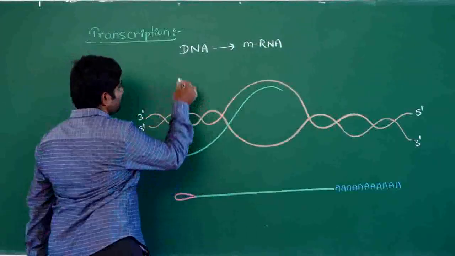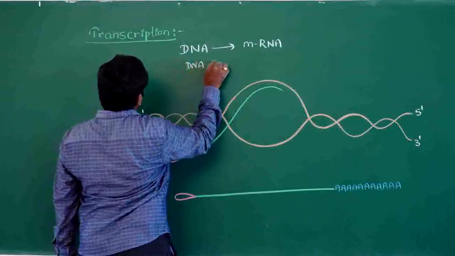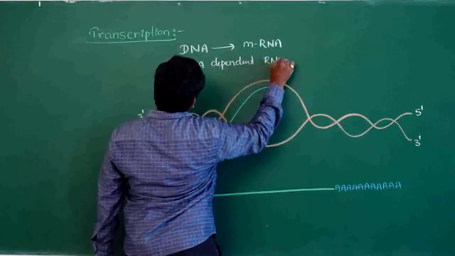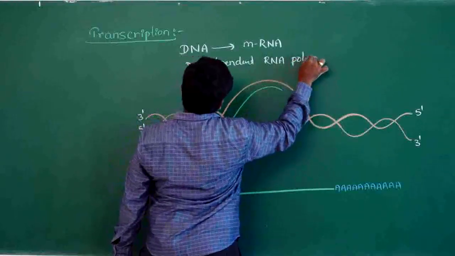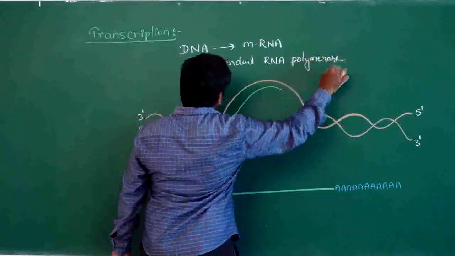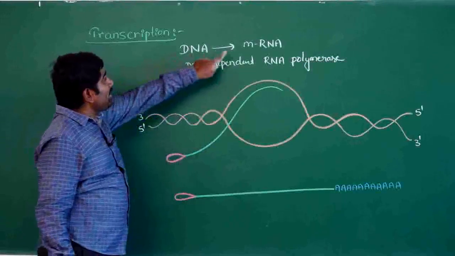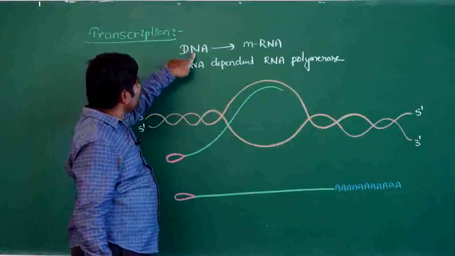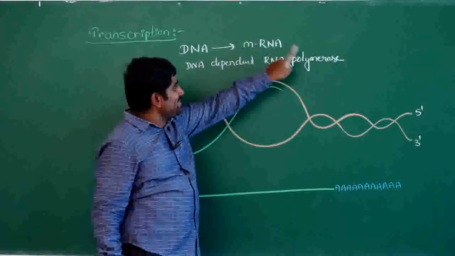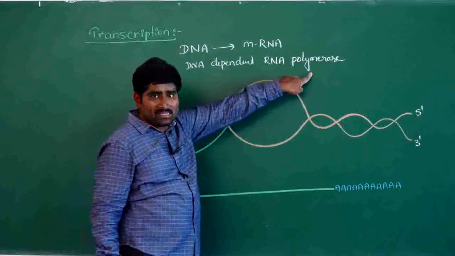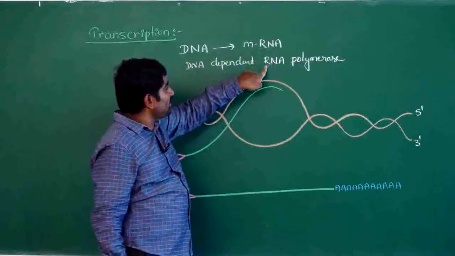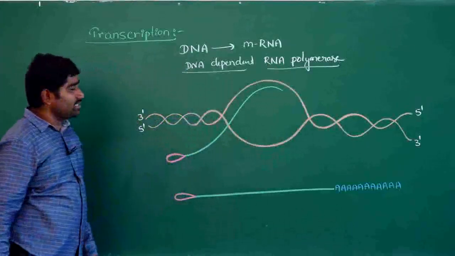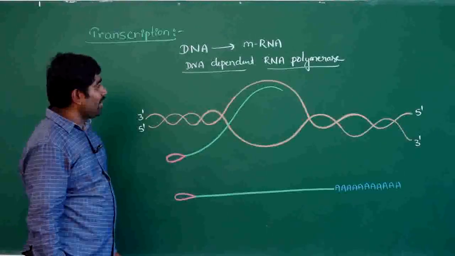The transcription process is mainly catalyzed by an enzyme called DNA dependent RNA polymerase. Because in this process mRNA is formed from DNA, it is called DNA dependent, and RNA polymerization is taking place, so it is called RNA polymerase. The enzyme that participates in the transcription process is called DNA dependent RNA polymerase.